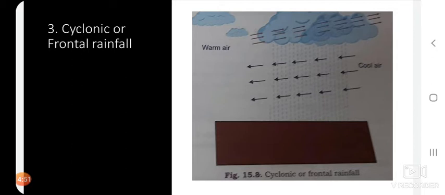Children, the boundary zones of these air masses are called fronts. The rising air is cooled while undergoing a frontal lift, and this causes precipitation. Such precipitation or rainfall is called cyclonic or frontal rainfall, and it is very heavy in the tropical cyclones.